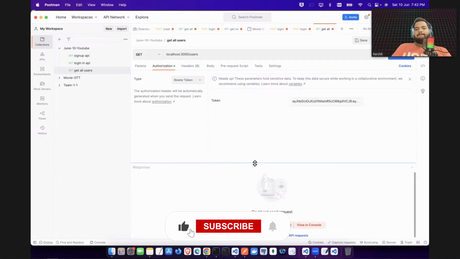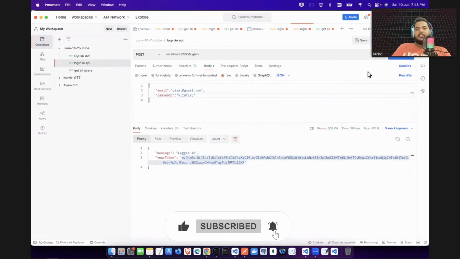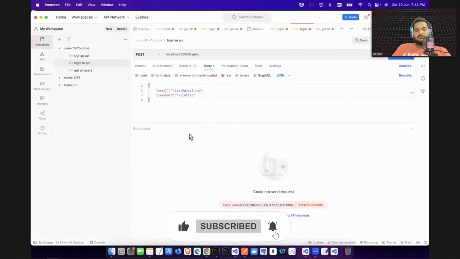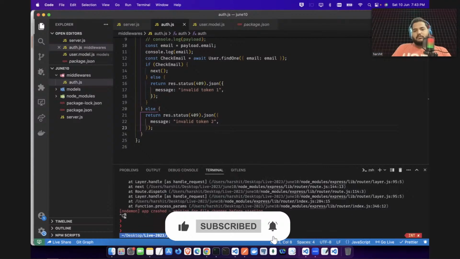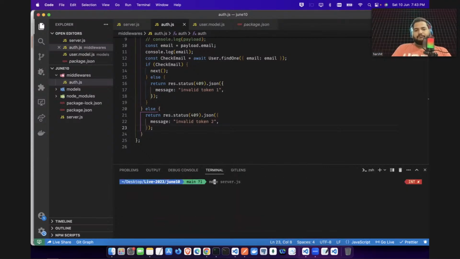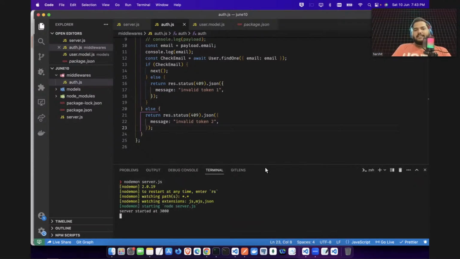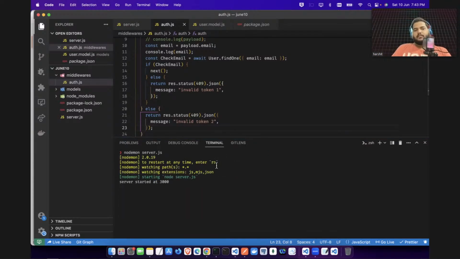Let's try to log in again. Oh, why did it fail? Invalid. Let's restart it again. Node server.js. Let's wait for the database connection.